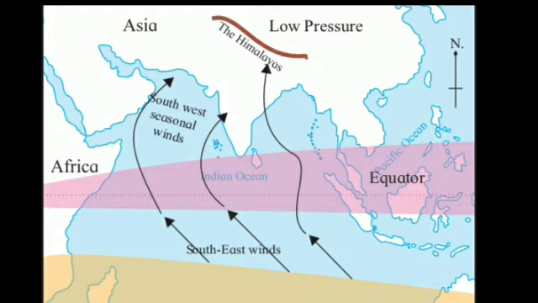Now look at this diagram over here. Students, as we cross the equator, you can see in the diagram, in pink color the equator is shown, right? Can you see that?